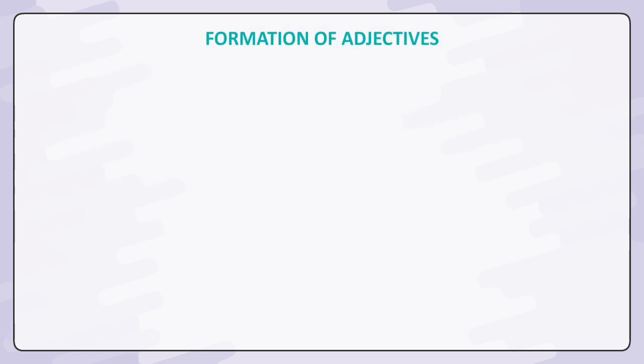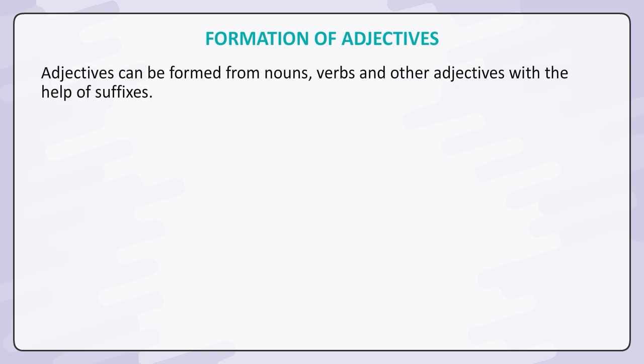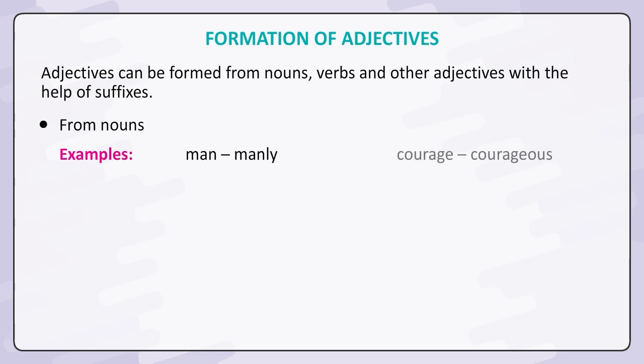Formation of adjectives. Adjectives can be formed from nouns, verbs, and other adjectives with the help of suffixes. From nouns. Examples: man, manly; courage, courageous. From verbs.